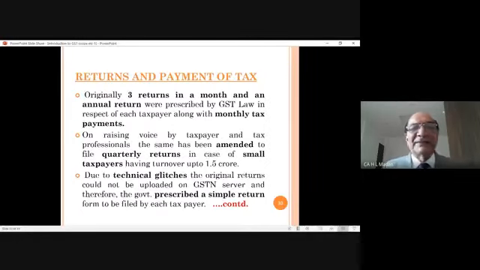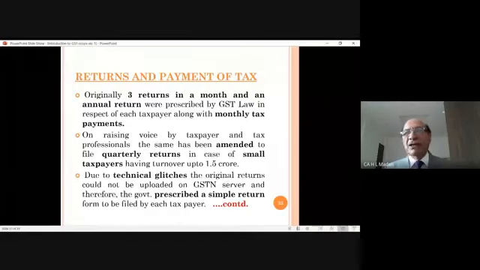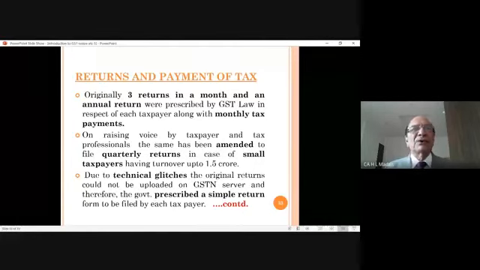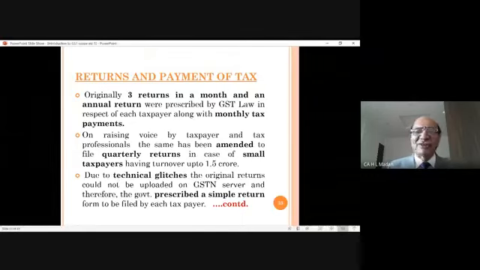Returns and payment of taxes. As I explained to you, filing of return will be a single return, to be filed online. Originally, government wanted three returns to be filed: GSTR 1, GSTR 2, GSTR 3. But government's own IT system was not ready. Therefore, GSTR 2 and 3 were not ready. So only GSTR 1 is being filed, and in place of 2 and 3, another return has been placed, GSTR 3B, which is a simple return, which we are now filing.